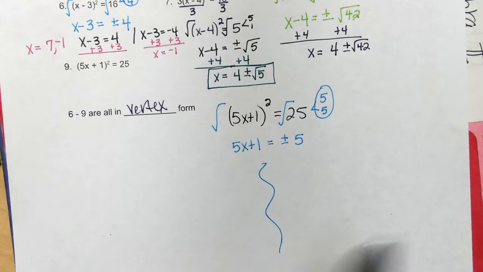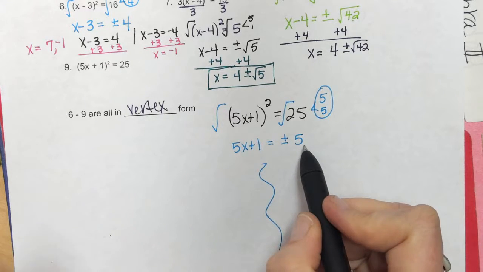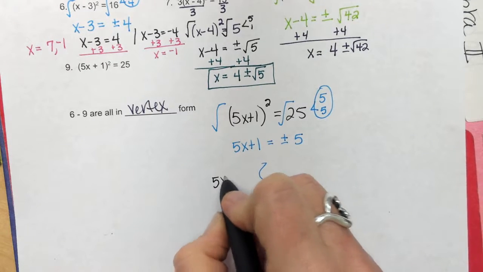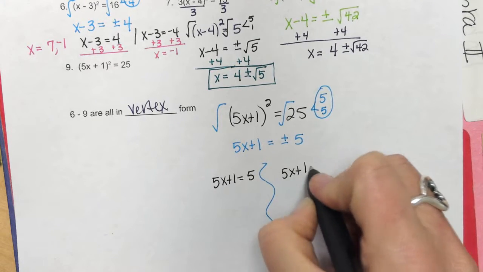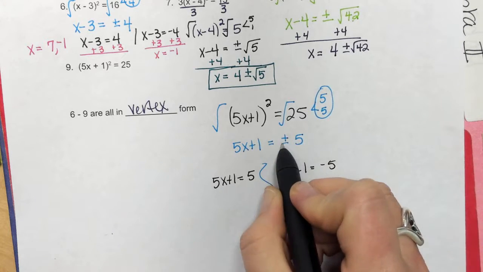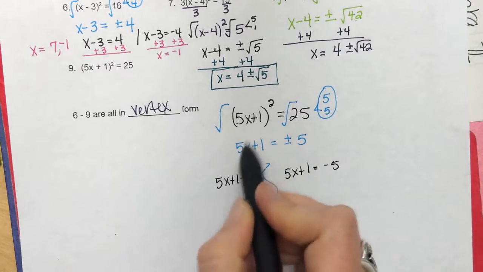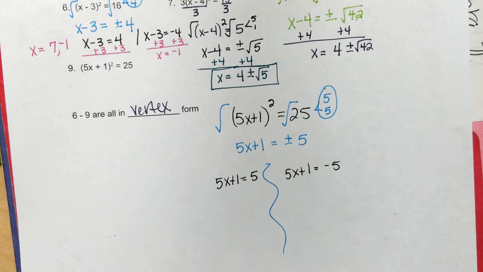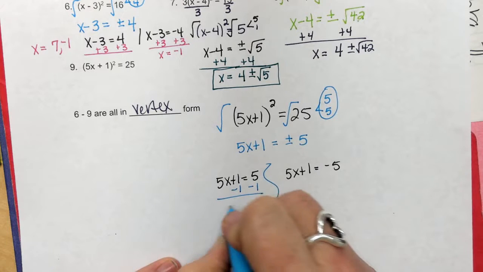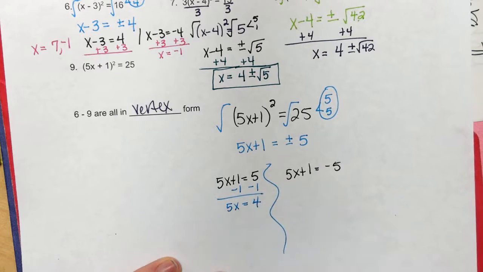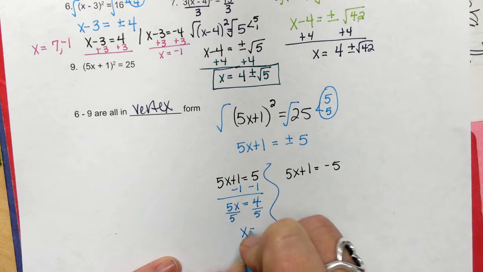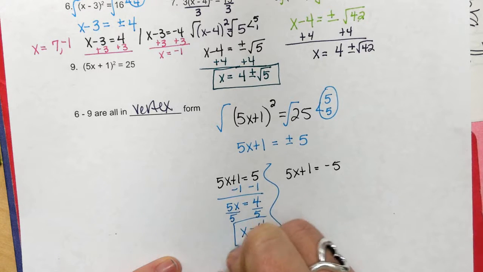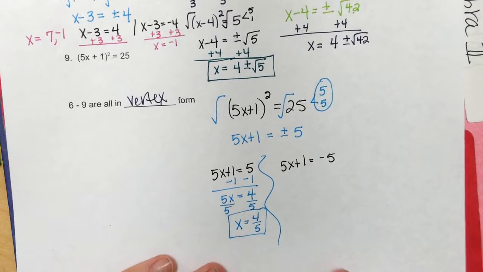That means that I have two problems because this guy is free. There is no square root. 5x plus 1 equals 5. 5x plus 1 equals negative 5. That 5 is positive and it's negative. The problem does not change, just like with absolute values. I'm going to subtract 1. So I got 5x equals 4. Divide by 5. So x is 4/5. It is a fraction.